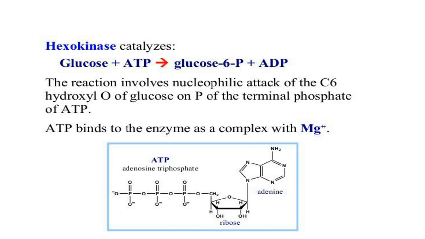The glucose molecule combines with ATP forming glucose 6-phosphate, taking energy from the ATP molecule. The hexokinase enzyme requires divalent metal ions like magnesium or Mn+2.